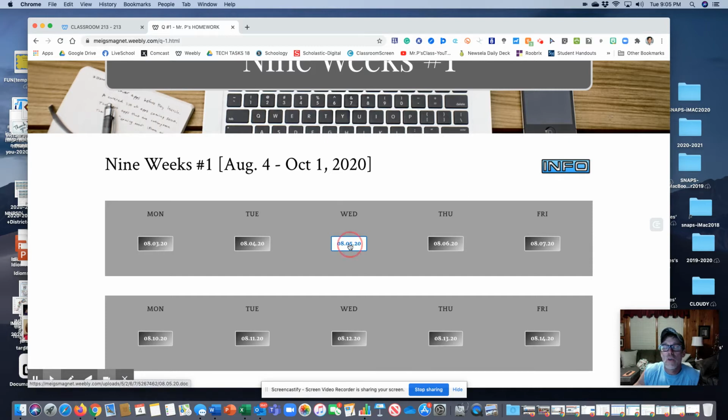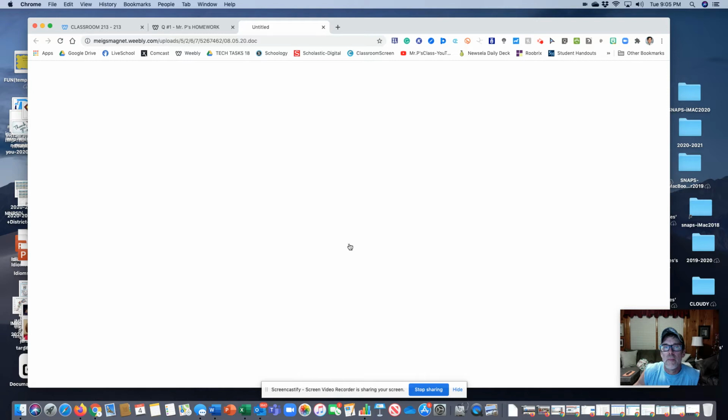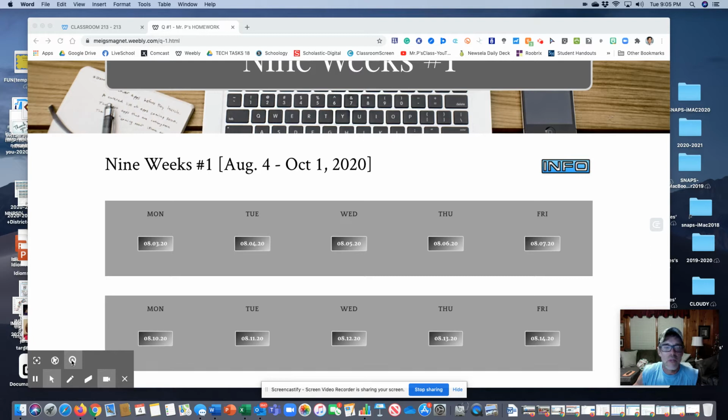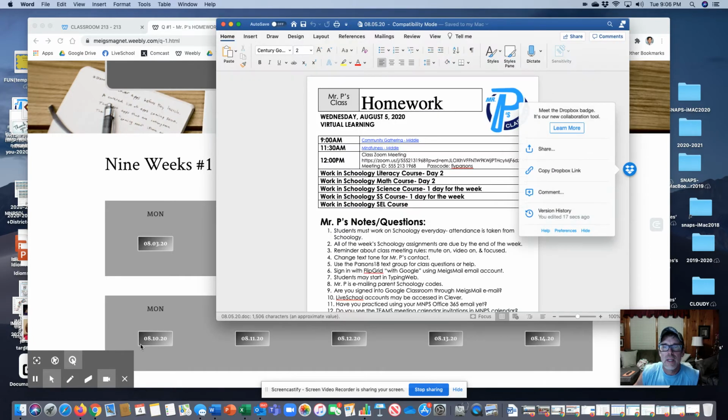All right, when you click on that, it's going to ask to download. I just automatically did it. It's going to download a Word document, and it's going to be a Word document because that way you can link to the two meetings that you have today.